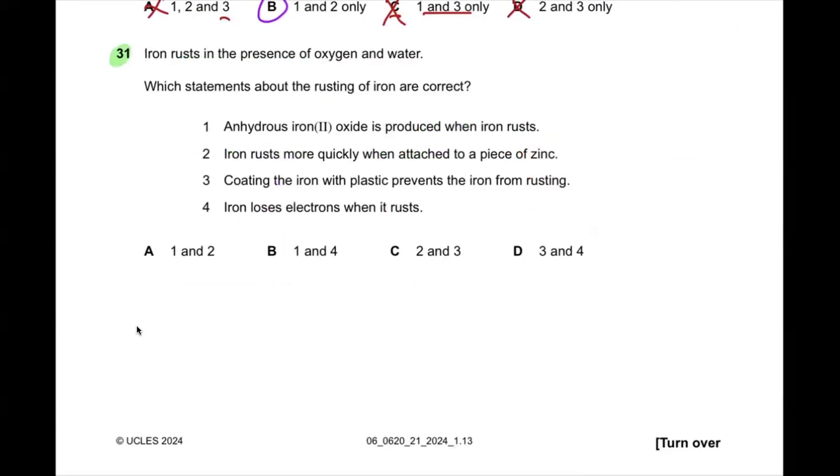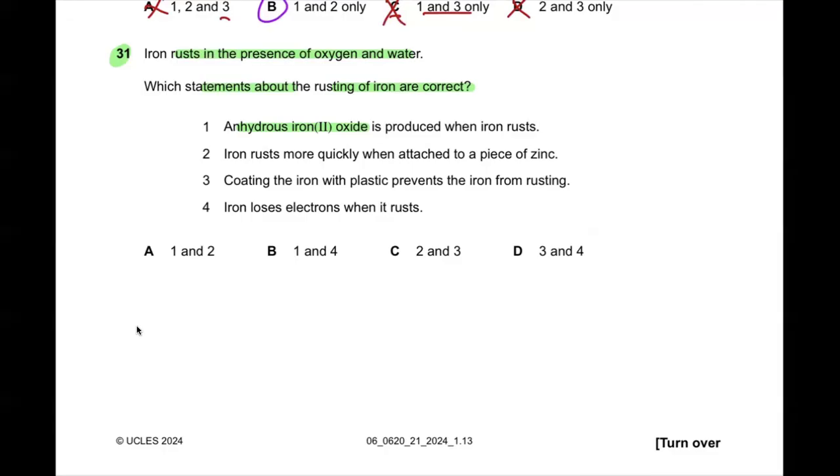Okay. Now, question number 31. Iron rusts in the presence of oxygen and water. Which statements about the rusting of iron are correct? Anhydrous iron(II) oxide is produced when iron rusts? No. When iron rusts, hydrated iron(III) oxide is produced. So one goes wrong. And if one goes wrong, it means A and B are wrong. Then, iron rusts more quickly when attached to a piece of zinc. If you recall, zinc is more reactive than iron, so it provides sacrificial protection. So 2 goes wrong. So if 2 is wrong, it means C is wrong. So we are only left with the D option. So D is the correct answer. Is this clear?